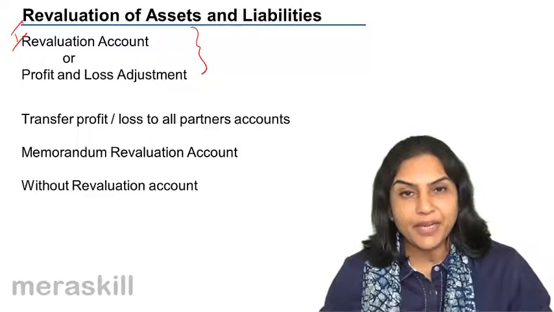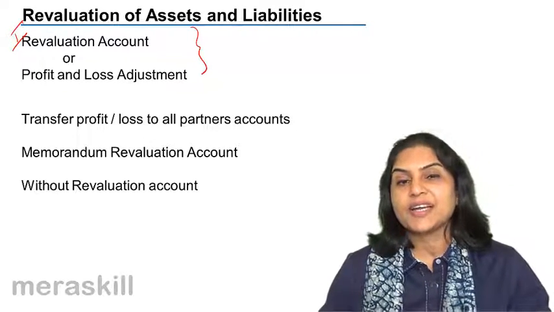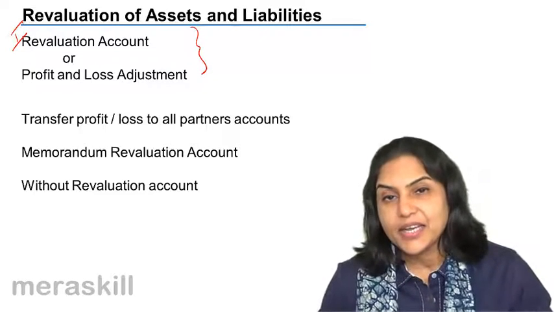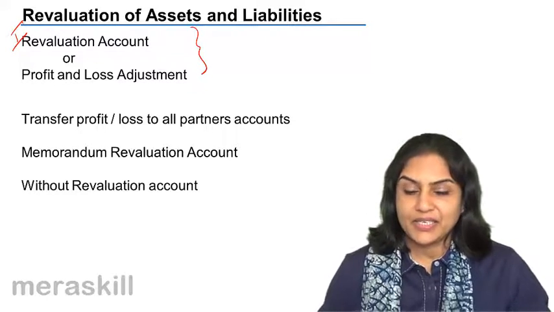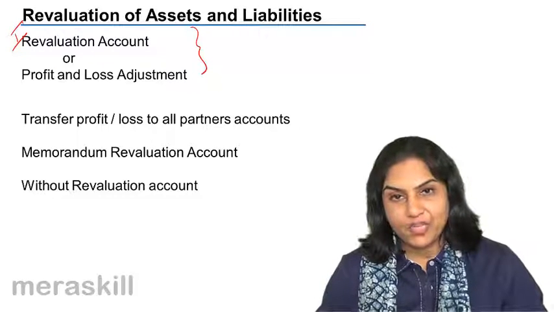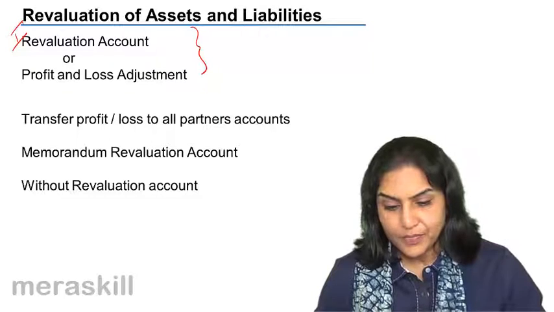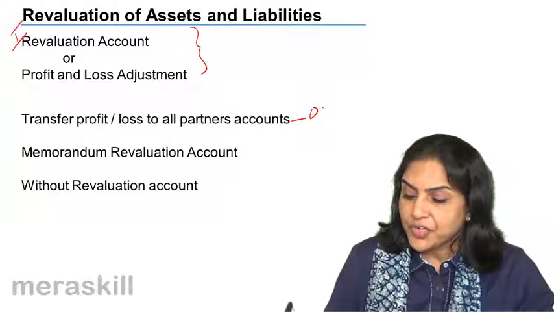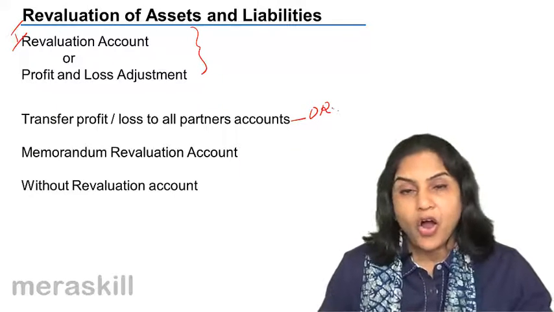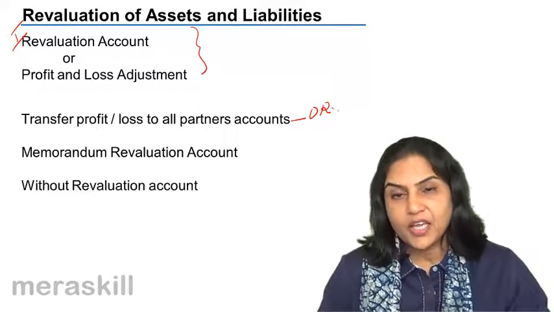In case of liability, increase of liabilities, debit revaluation, credit liabilities. In case of decrease of liability, debit liability, credit revaluation. Same thing as we discussed in case of admission. Whatever profit or loss is given is transferred to all the partners in the old ratio.